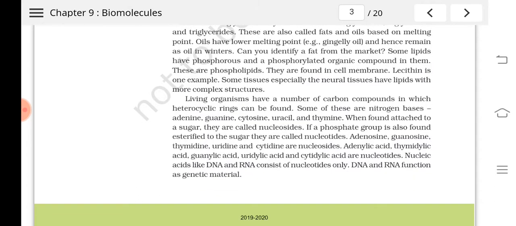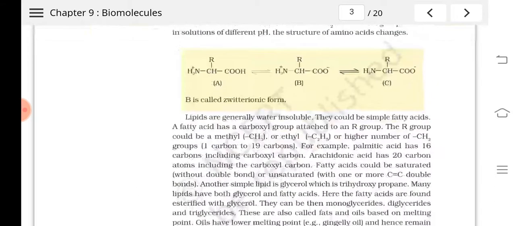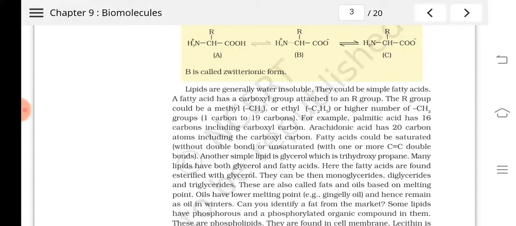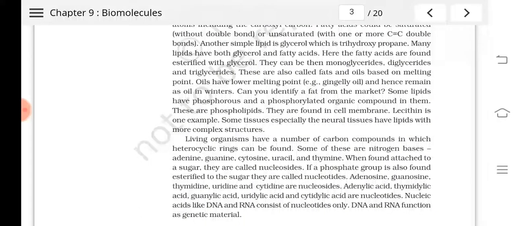Understood? So lipids are what actually? It can be long fatty acids, or it can be the ester of glycerol and fatty acids. Some of them are having glycerol and fatty acids in them. So in this case it can be monoglycerides, diglycerides, or triglycerides. So is it clear to everyone?